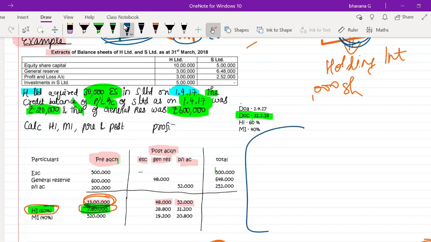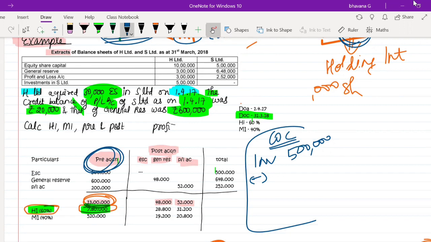Let me also do it here. So what is the cost of control? First I have to write investments in S Limited. How much is investment in S Limited? It is nothing but 5 lakh rupees. Next you have to do minus pre-acquisition share of net assets in the subsidiary company. What is the pre-acquisition share of net assets here of the holding company? It is 7,80,000. So you do minus 7,80,000.